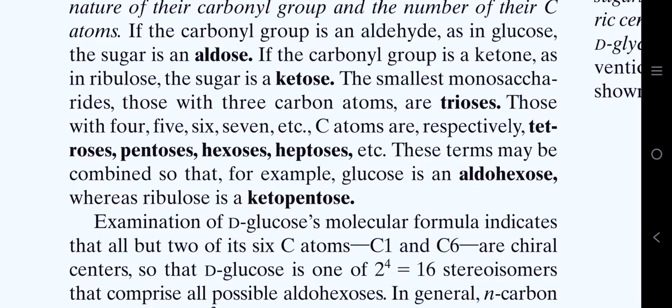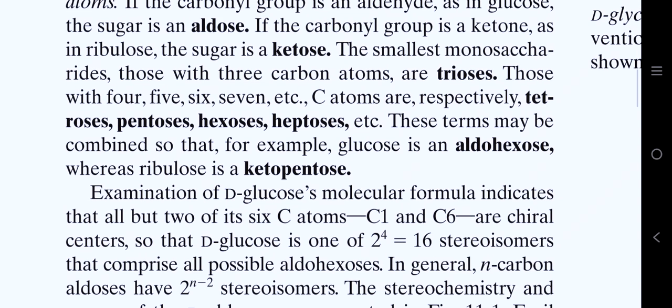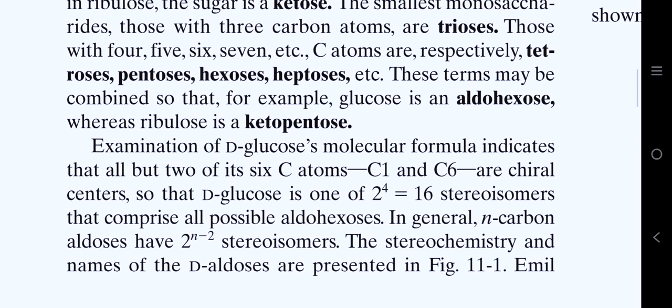The simplest monosaccharides, those with 3 carbon atoms, are trioses. Those with 4, 5, 6, 7, etc. carbon atoms are respectively tetroses, pentoses, hexoses, and heptoses. These terms may be combined so that, for example, glucose is an aldohexose, whereas ribulose is a ketopentose.